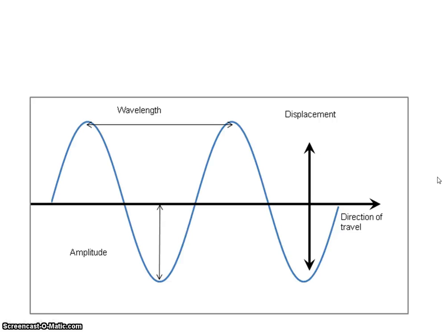Here's another good example of all these concepts in a transverse wave. Here's your wavelength, here's your amplitude. Here's another word we might use from time to time called displacement. The total displacement is how far that wave travels from crest all the way to trough. And that might be another way to show that energy level that is in that wave. So sometimes we might talk about displacement as well. Wavelength, amplitude. This is good. These are much easier to see in this transverse wave than they are in compression.